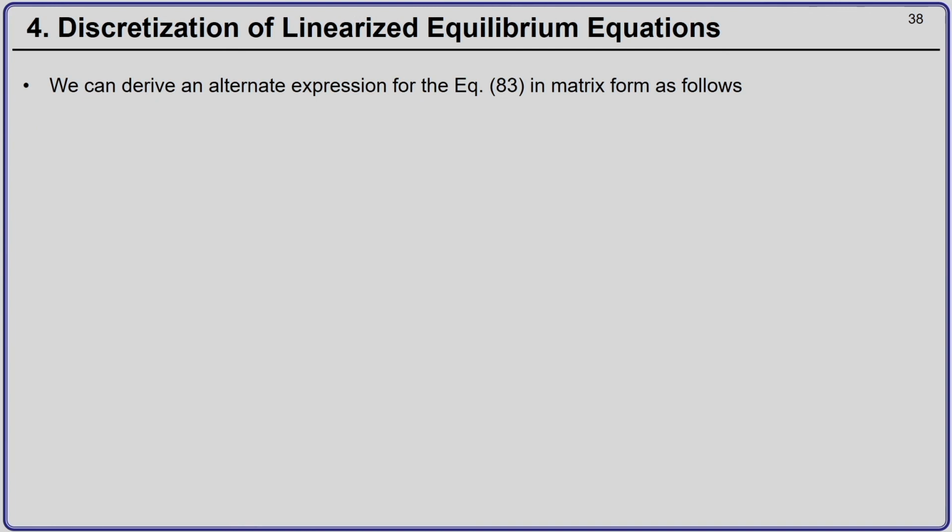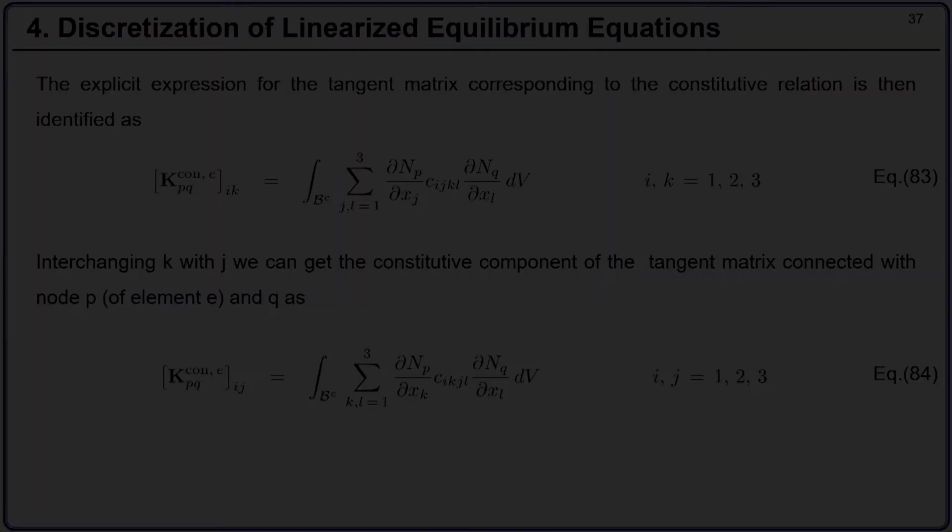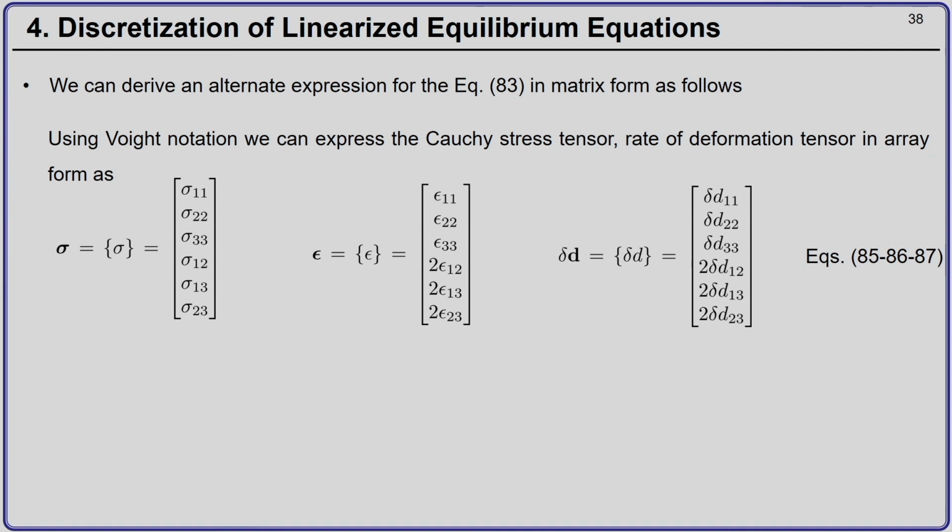Now, in traditional finite element literature, we have an alternate expression for equation 83, and we can derive it in matrix form. We will see how that relation compares with our relation given by equation 84. So, let us start. First, we use the Voigt notation and we can express the Cauchy stress tensor, the rate of deformation tensor, and the strain tensor in array form as this.